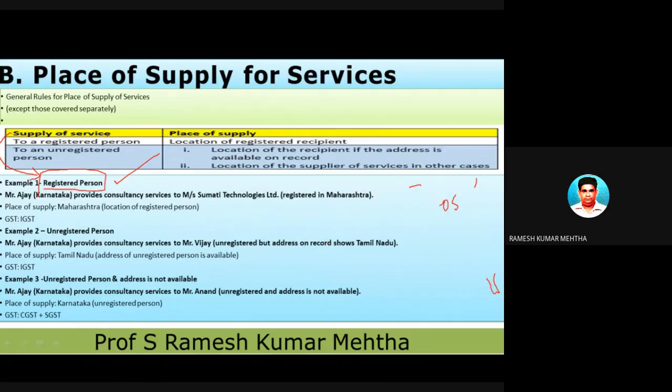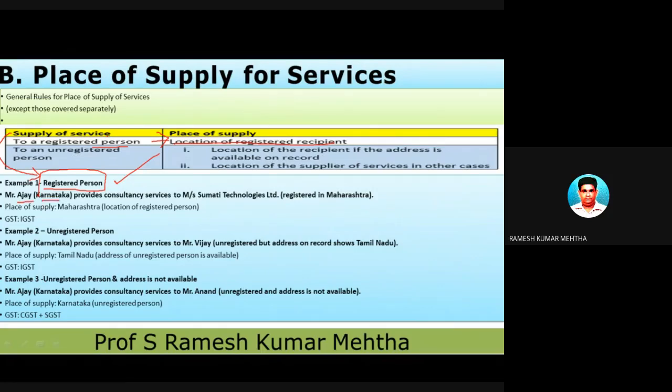In this case, where Naukri.com is supplying services to Infosys, who is a registered person, the place of supply is the location of the registered recipient, where the company Infosys is registered.